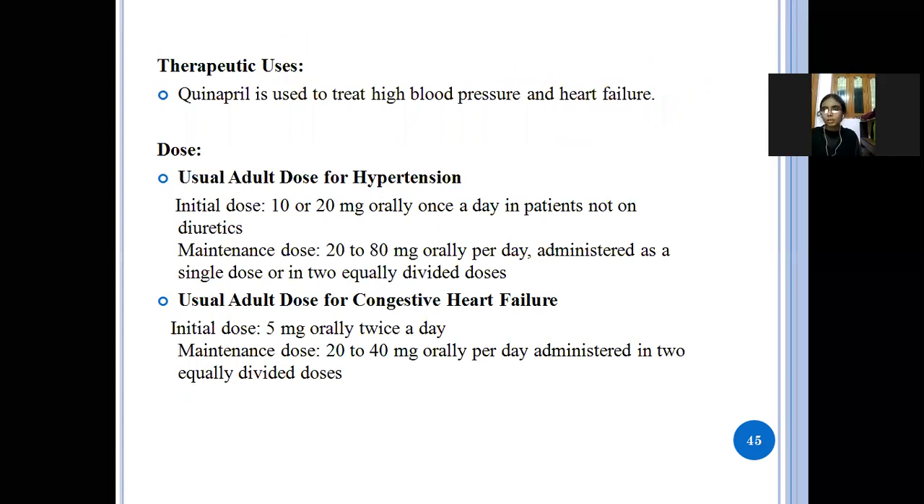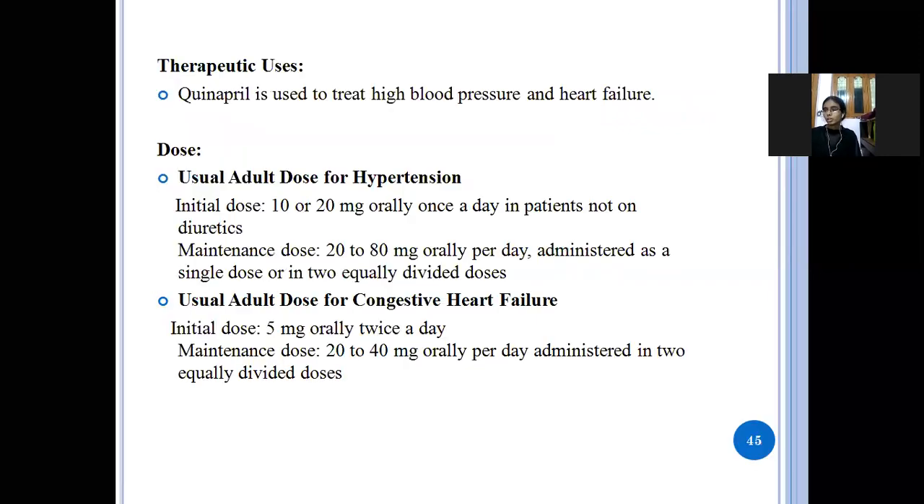So in case of hypertension, the person's initial dose should be 10 to 20 mg orally per day. Meaning if the patient is not taking diuretic drugs, only then the patient should take this amount of the dose. And the maintenance dose should be 20 to 80 mg orally per day in two equal doses or a single dose. For congestive heart failure, the initial dose should be 5 mg orally twice a day, and the maintenance dose should be 20 to 40 mg orally in divided doses.